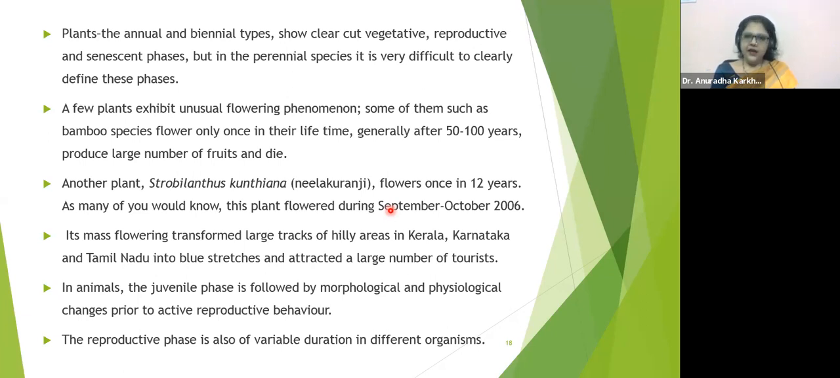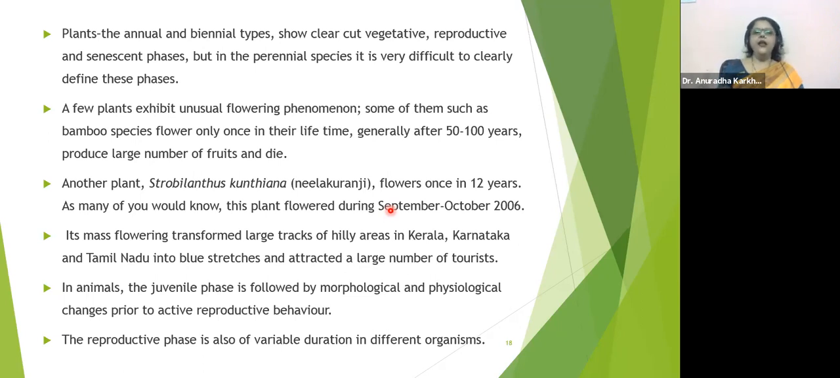Its mass flowering transformed large tracts of hilly areas of Kerala, Karnataka, and Tamil Nadu in blue stretches and attracted a large number of tourists. So every time they bloom now, after every 12 years, they're going to have lawns of that blue carpet laid down in the hilly areas of Kerala, Karnataka, and Tamil Nadu.